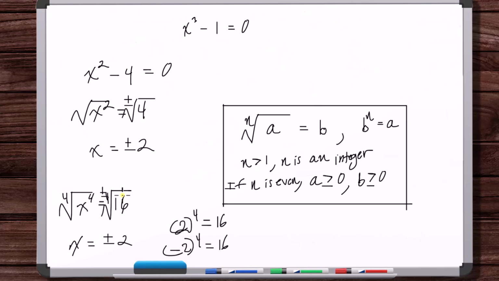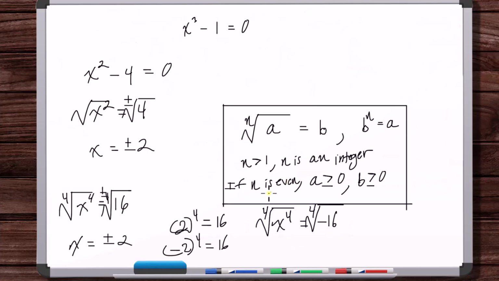You're not going to be able to say, if you have x to the 4th is equal to minus 16, what are you going to do with this? We haven't talked about any property involving radicals where you can simplify a negative number under an even index other than 2.